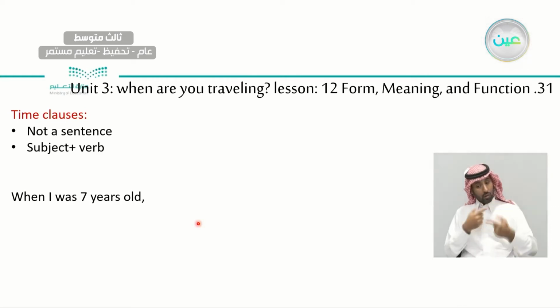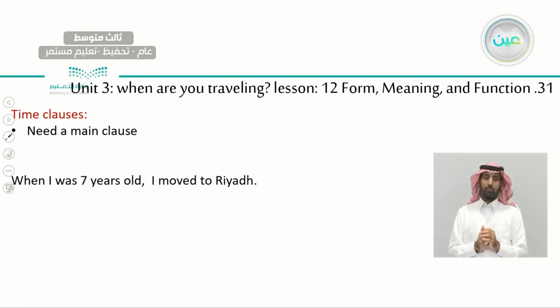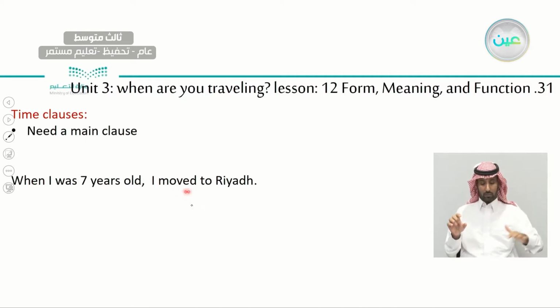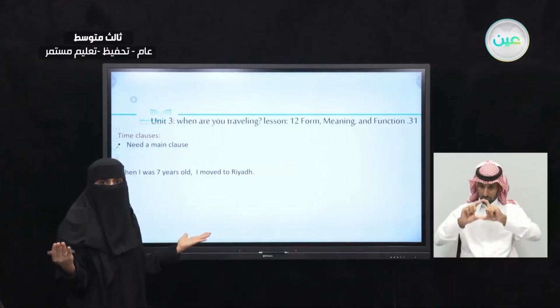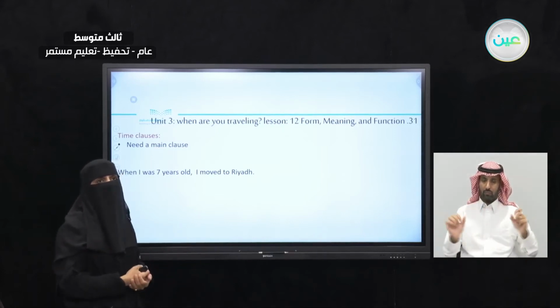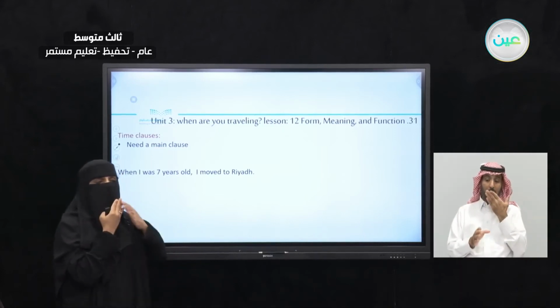No. I need something else. Okay? So the time clause needs a main clause. We call it a main clause. "When I was 7 years old, I moved to Riyadh." This is where I put a full stop. This is a full sentence. I didn't say "when I was 7 years old" and stop talking. No, I completed it.